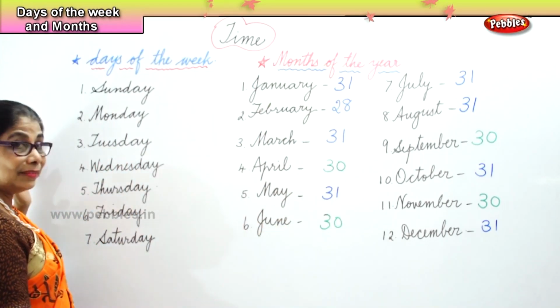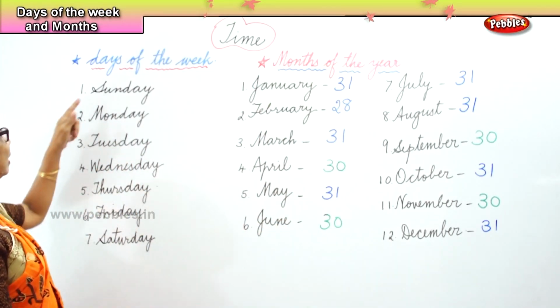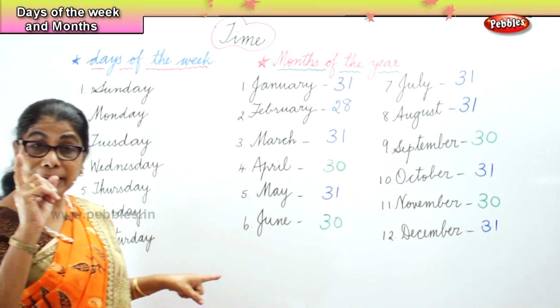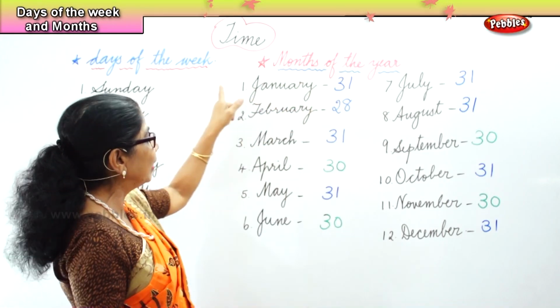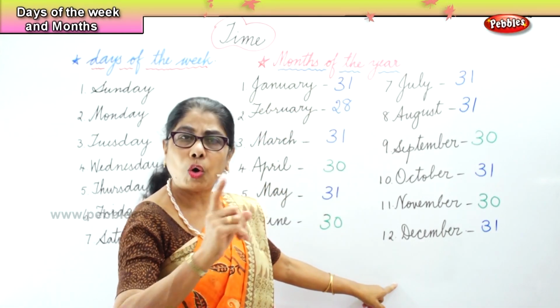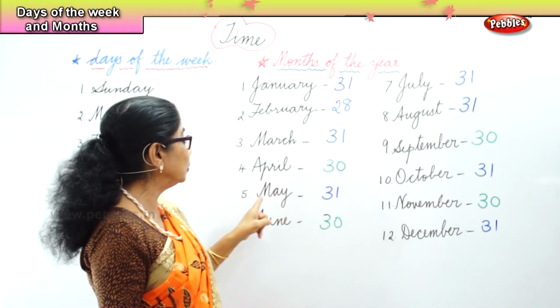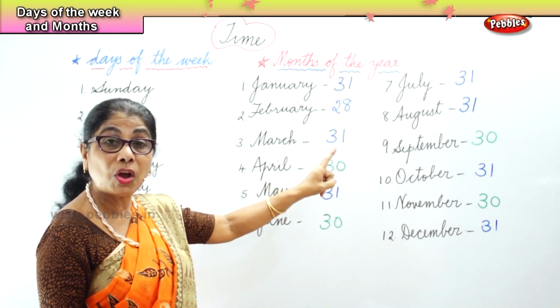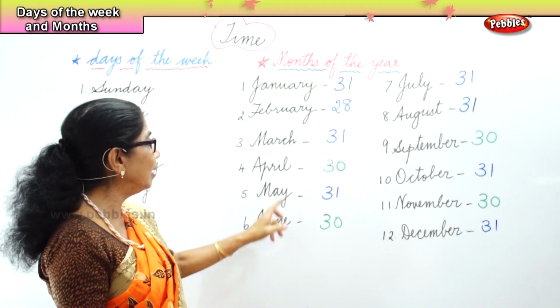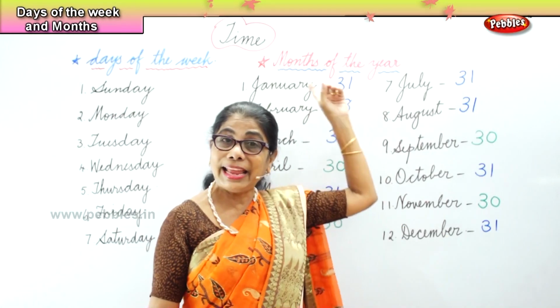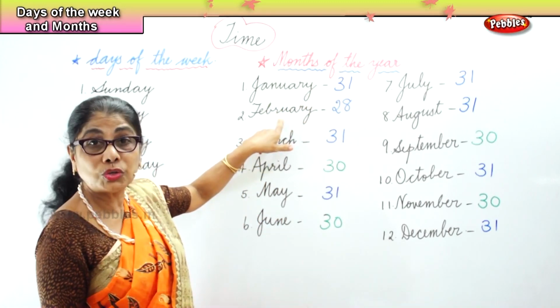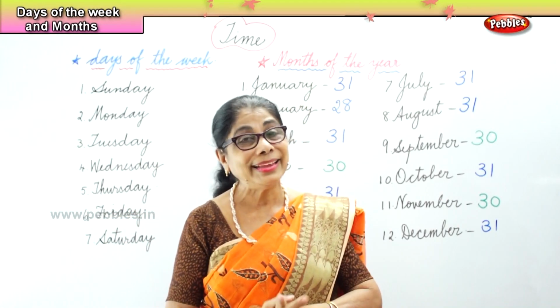Alright? So there are 7 days in the week. Spelling should be learned. It begins with a capital letter because it's the name of the day. Months of the year. There are 12 months of the year. It always begins with a capital letter because it's the name of the month. What is that song? 30 days has September, April, June and November. All the rest have 31 except February, which has got 28 and 29 in the leap year.